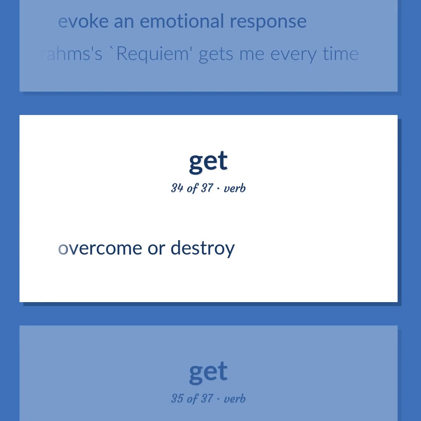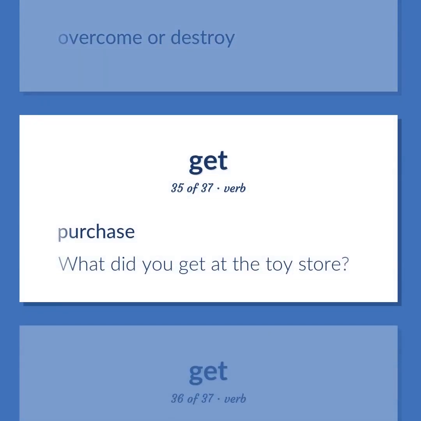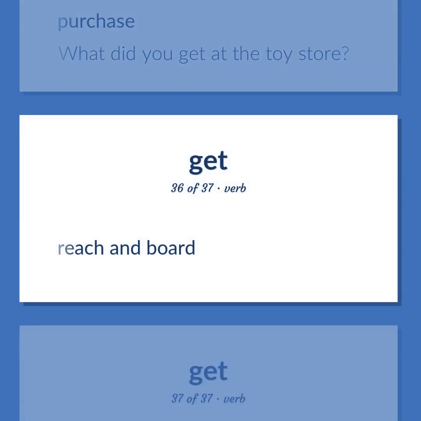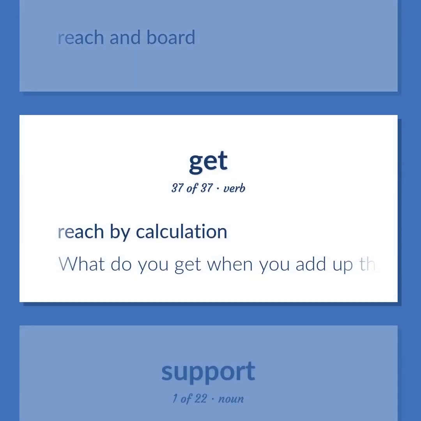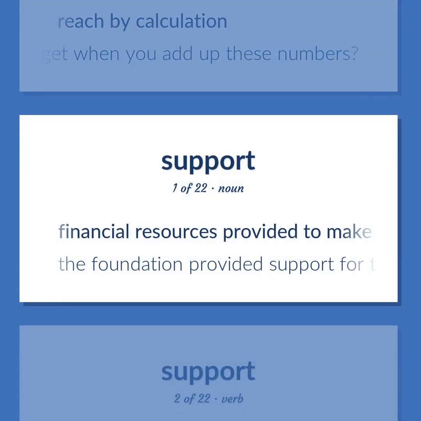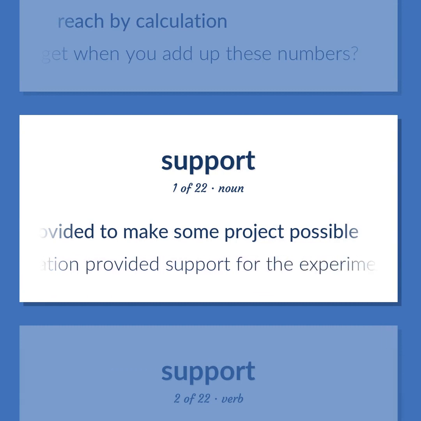Overcome or destroy. Purchase. What did you get at the toy store? Reach and board. Reach by calculation. What do you get when you add up these numbers? Financial resources provided to make some project possible. The foundation provided support for the experiment.